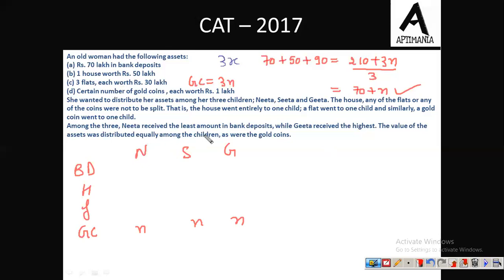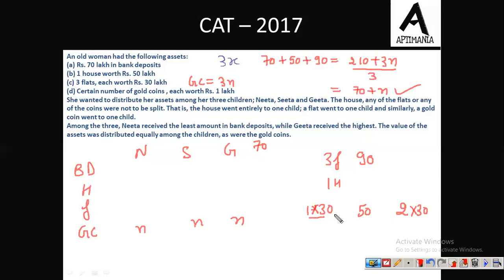Now it is given that Neeta received the least amount in the form of bank deposit. Now see, we have 3 flats, we have 1 house, and these 3 flats are of 90 lakh rupees. So suppose we give all three flats to one particular child among Neeta, Sita, Geeta, then that is not possible. Why? Because that will exceed 70 lakh. So this is not possible. So from here we can say that at maximum we can give 2 flats to one, 1 house can be given to one, and one will have received a flat.